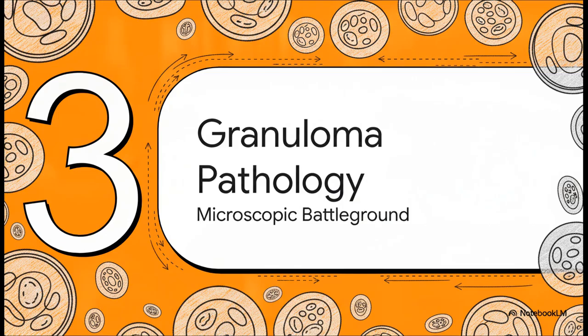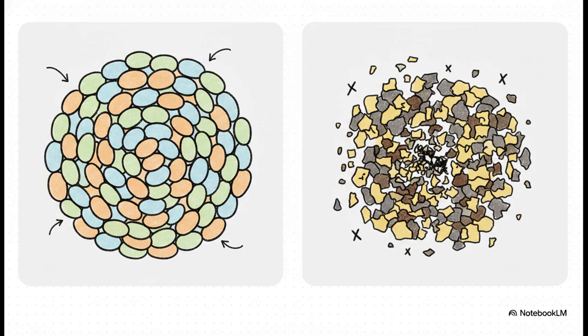Which brings us to Part 3, granuloma pathology. Let's stay at the tissue level for a moment and examine the specific pathology of these cellular fortresses. The absolute make-or-break point here is distinguishing between the tightly formed non-necrotizing granulomas of sarcoidosis and other types. For example, an infectious granuloma, like you'd see in tuberculosis, is caseating, meaning it's full of abundant necrosis or dead tissue. Sarcoidosis granulomas, on the other hand, rarely have any necrosis. So, if a pathologist looks at a sample and sees abundant necrosis, they immediately pivot and start hunting for an alternative cause, like an infection.